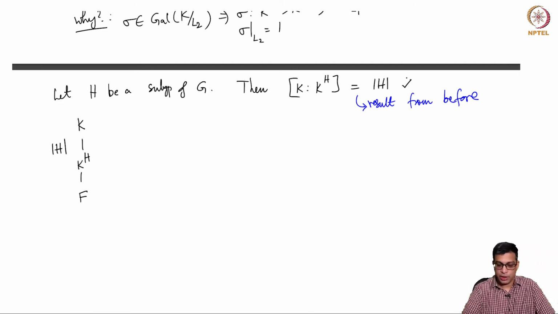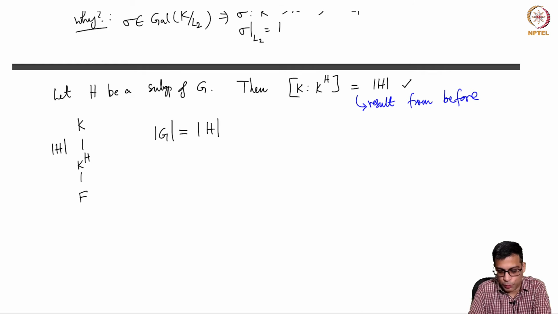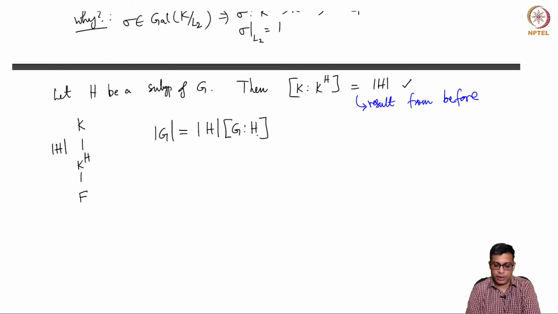So that is okay. But now we do know certain things. So order of G, because of the product rule from group theory, that you have learned when you learn group theory.